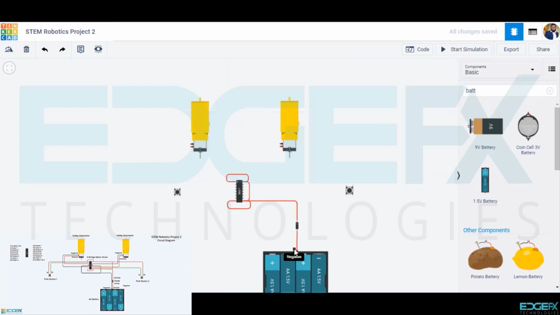Negative of the battery to the 5th, ground pin of the motor driver. This is the negative line or ground. We shall select the wire color black. 4th ground pin of the motor driver to the 5th ground pin of the motor driver. 12th ground pin of the motor driver to the 13th ground pin of the motor driver. 12th ground pin of the motor driver to the 5th ground pin of the motor driver.